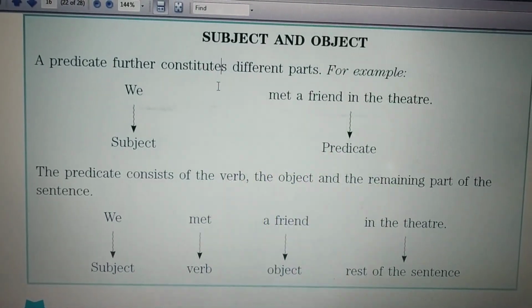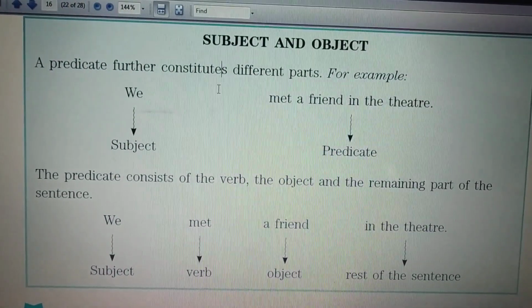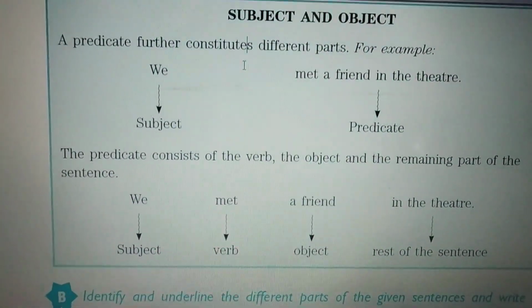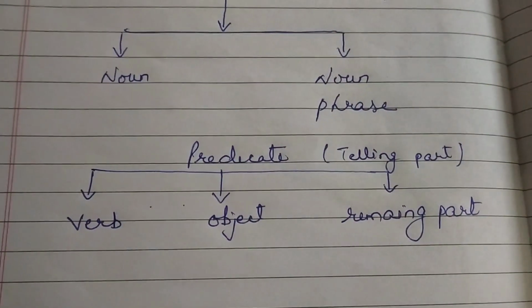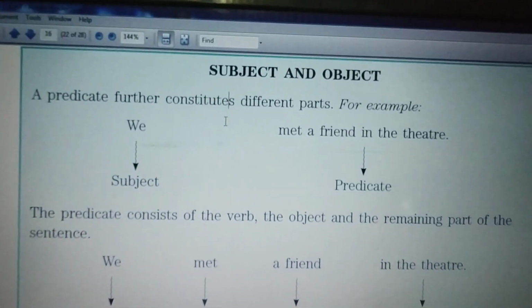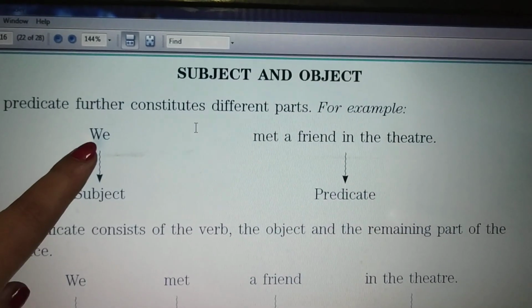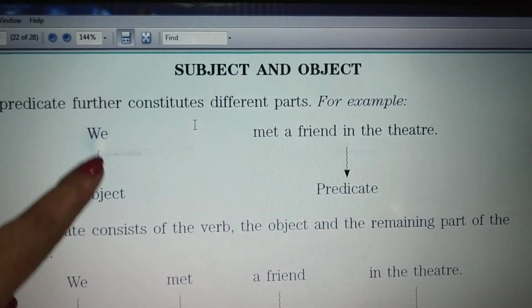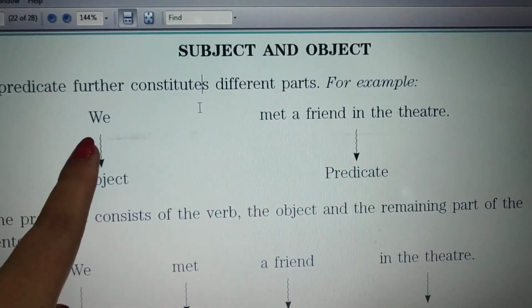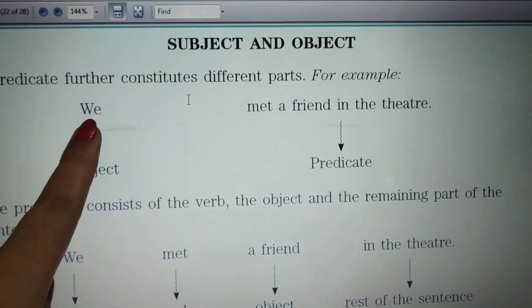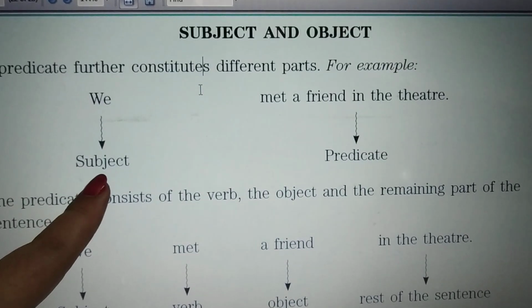Okay, dear students, after doing the subject and the predicate, now let us find out what you mean by subject and the object. As I told you before, in a predicate there are three parts: verb, object and the remaining part, right? Now here we will see a predicate further consists of different parts. For example, I told you that we, who is the doer in the sentence, is the subject, right? In this sentence, we met a friend in the theater. Who is the doer? We is the doer. So it is clear that it is the subject, right?